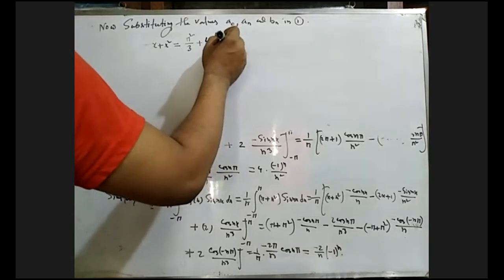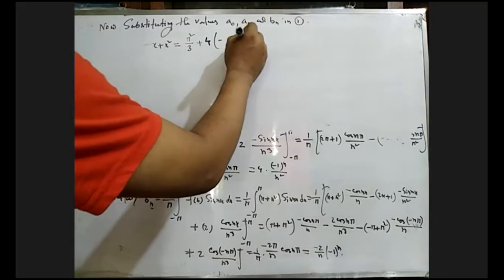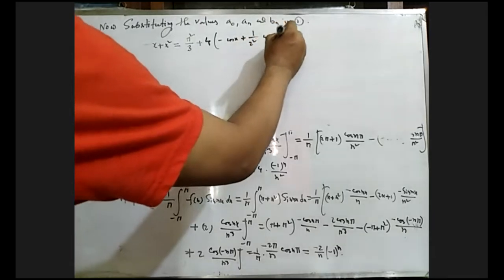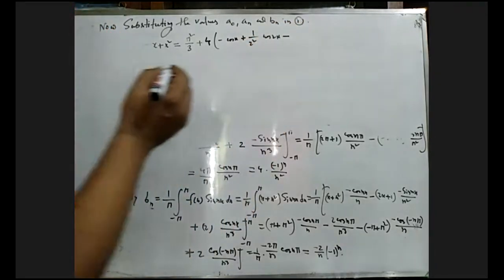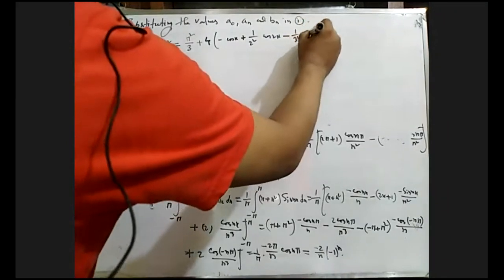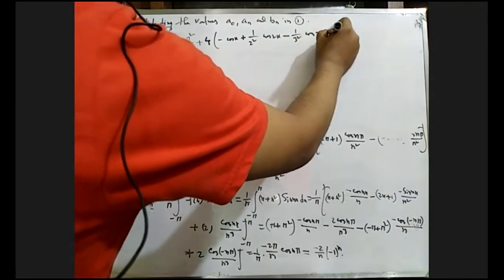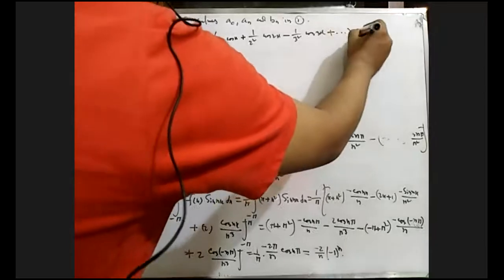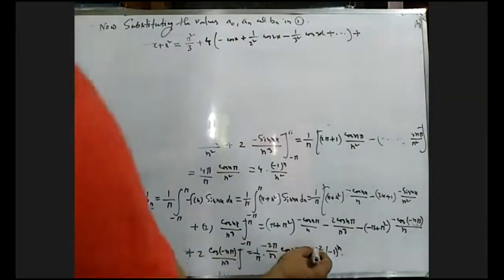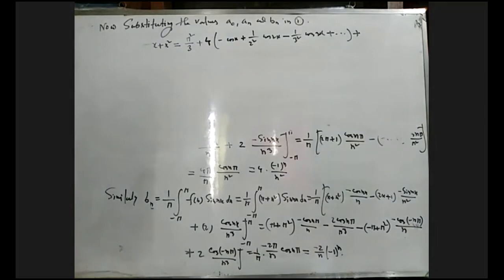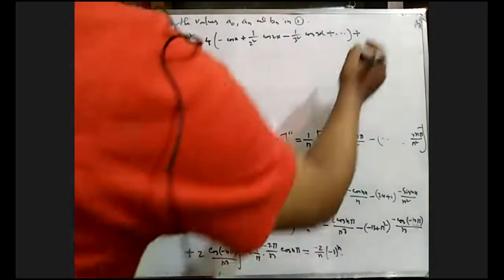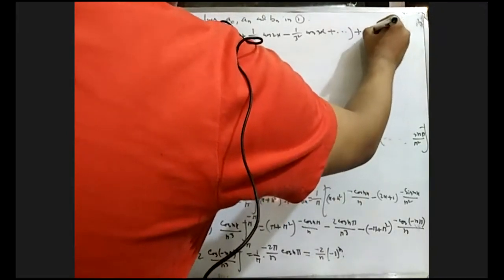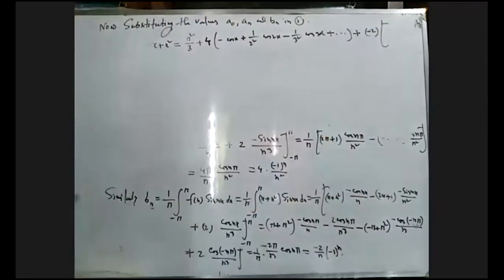For n equals to 1, minus cos x plus 1 by 2 square cos twice x minus 1 by 3 square cos thrice x plus dot dot. Now putting the values of bn. bn equals to what? And common will be minus 2. Okay, minus 2 for n equals to 1.